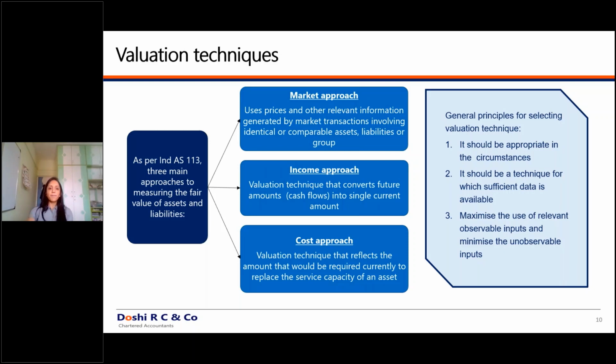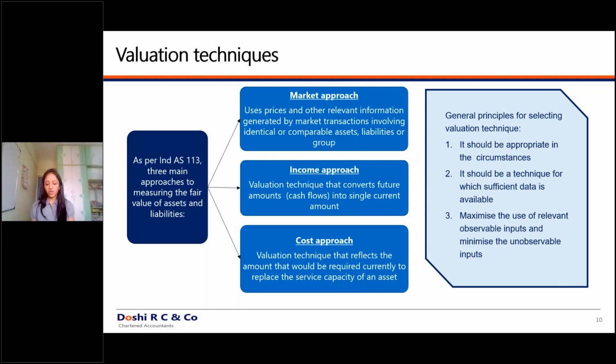Moving ahead to the next part, which is the cost approach. Please understand, cost approach does not mean whatever was the historical cost of that asset or liability. No, never in a particular standard. You refer to any valuation standard, you refer to generally accepted valuation techniques, nobody would give an emphasis on the cost approach, which is their book value at historical cost. Nobody will give any reliance on that particular approach. It can be used just as a basis, but it will never be the best valuation technique.